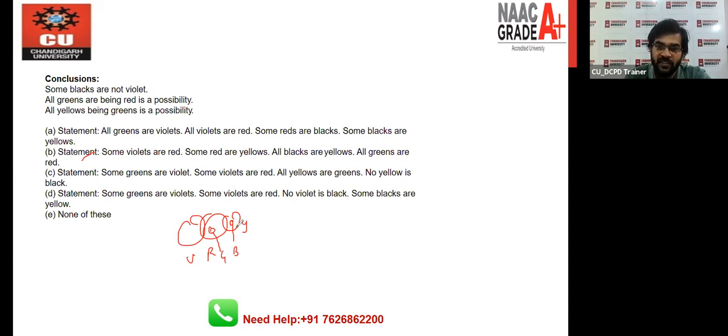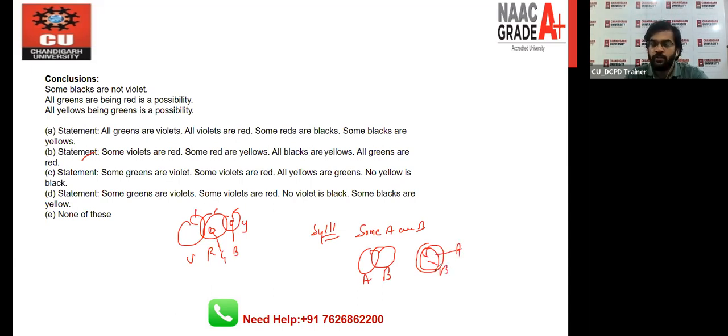Now some black are not violet. This is right, but this black circle can be stretched in this way. Actually, this circle and this circle can overlap with each other, right? So you have a good understanding, because we have already discussed in the syllogism part that when we say some A are B, in general we can draw this diagram, but some A are B can also overlap with each other, right? So that's why A is wrong, B is wrong. In this way you will check the C and D options, and automatically you can say the answer will be right. Now I hope the things are clear to all of you.